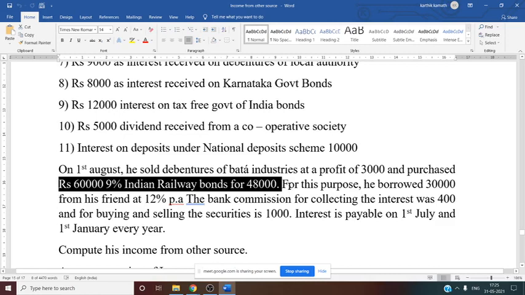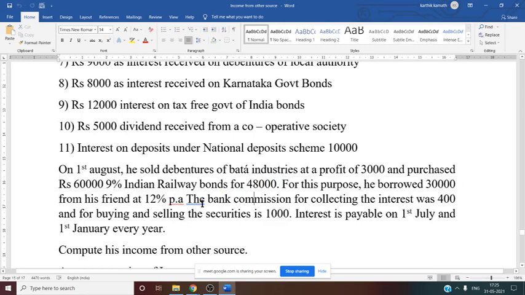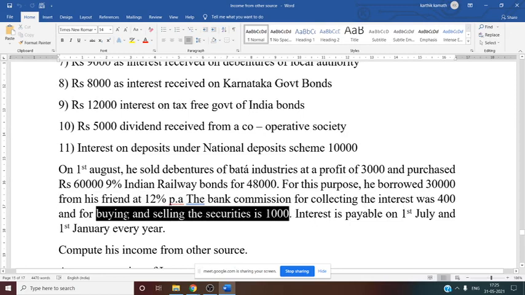Then for this purpose he borrowed 30,000 from his friend at 12% per annum. So again this is deductible. Interest on loan is deductible. Then the bank commission for collecting the interest was 400 rupees. This commission is also deductible, that is bank commission for collecting the interest. And for commission for buying and selling of securities, we have to see whether it is deductible or not.